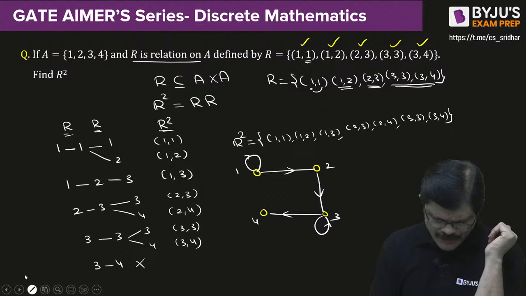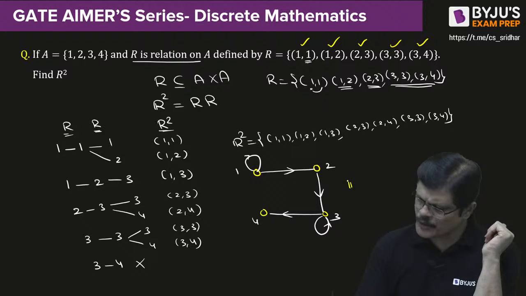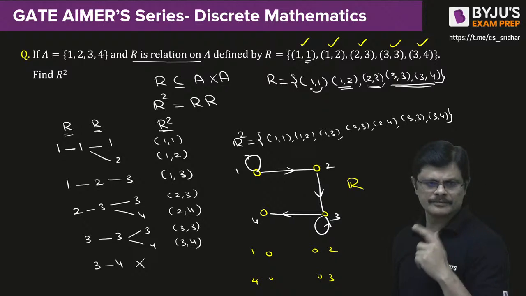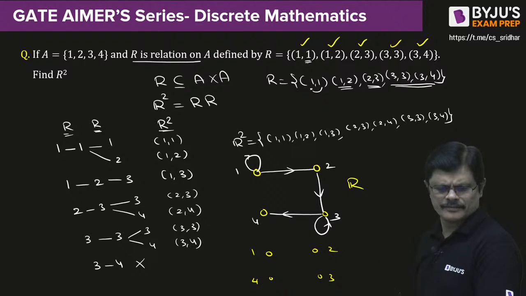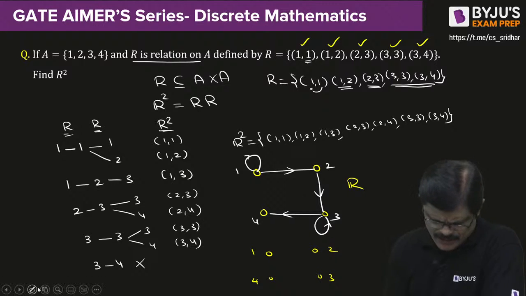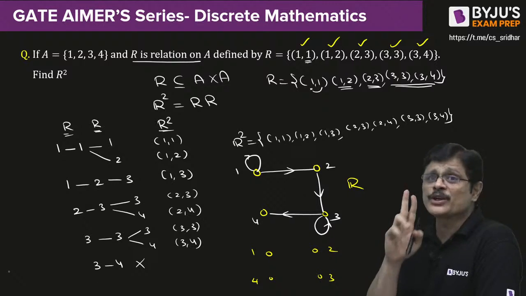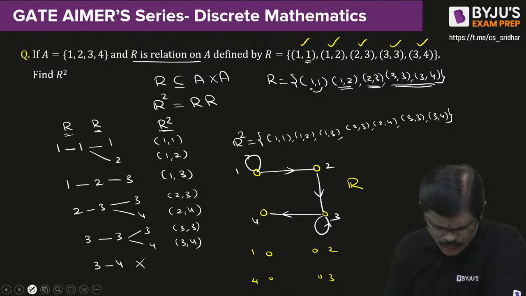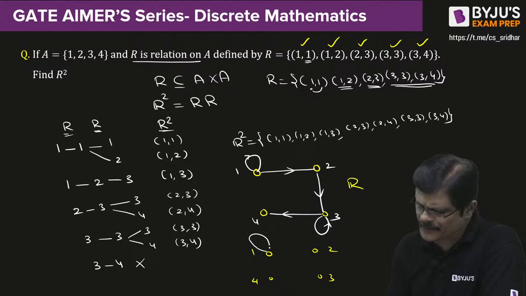Now that is your original relation. Now I am going to create R square, you see. 1, 2, 3, 4. Okay? Right? So now let us see, using 2 edges, where you can reach. I can reach, using 2 edges, from 1 to 1.